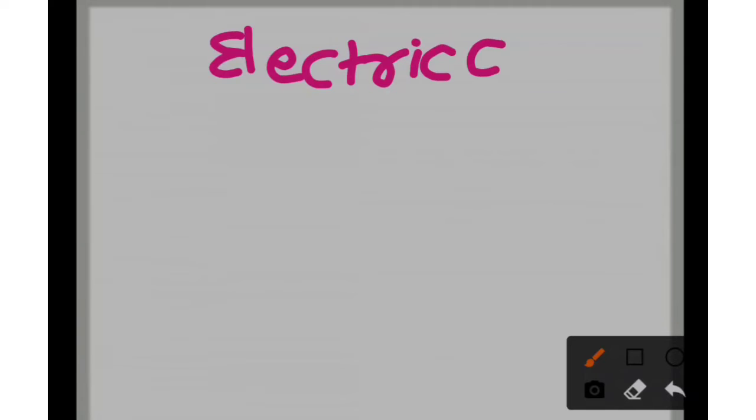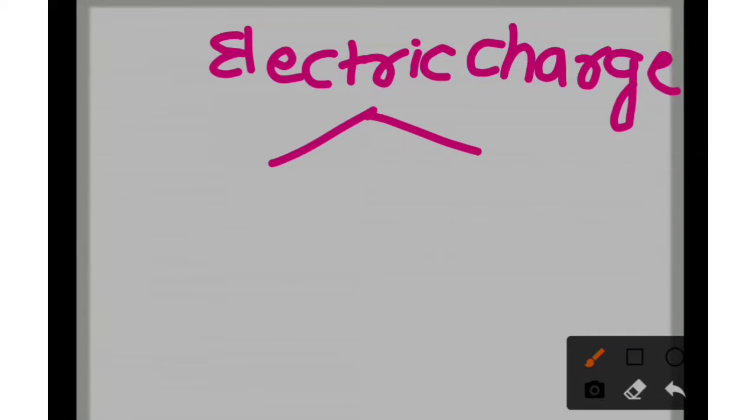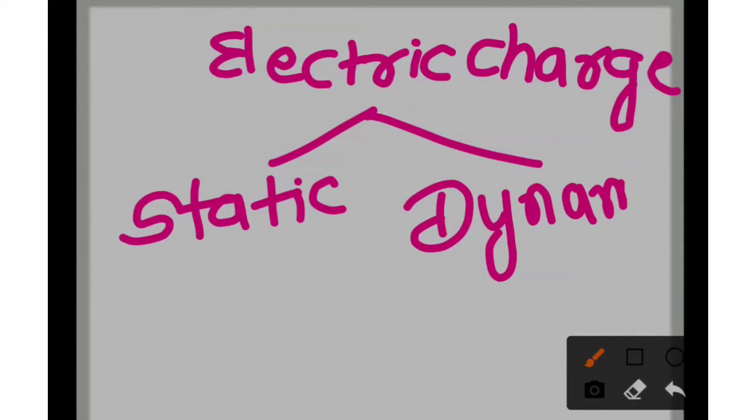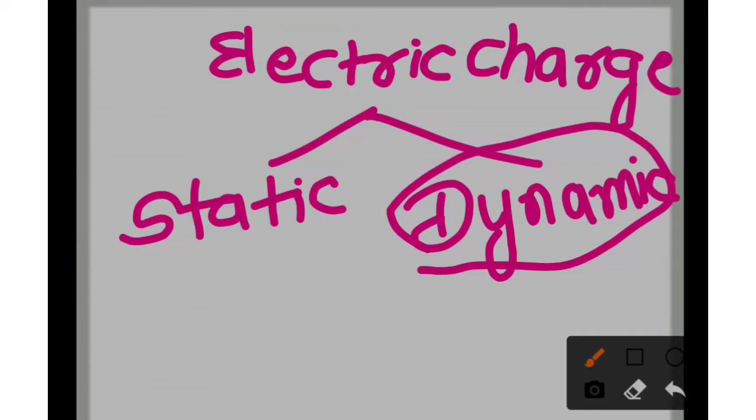So the first thing I am going to explain over here is electric charge. Basically two types of charges are there. First one is static charge and second one is dynamic charge. About dynamic charge you already understood in the 14th chapter, Chemical Effects of an Electric Current. Electric current is an example of dynamic electric charge.